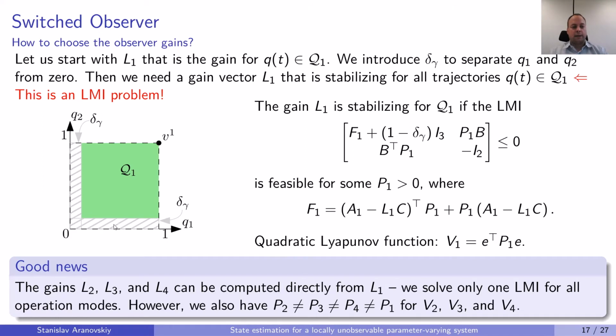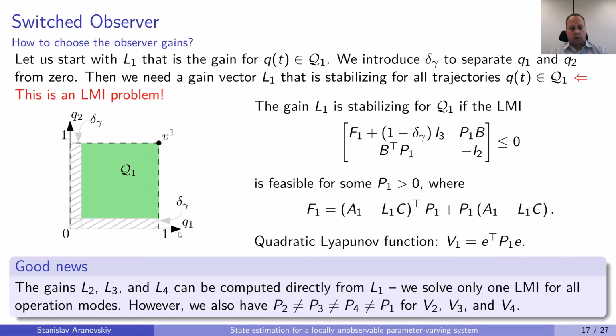So let us start designing the gain L1. The gain L1 is such a gain that it should stabilize our observer when our trajectory is inside the first square. And our system loses observability when trajectory Q of t crosses the axis.